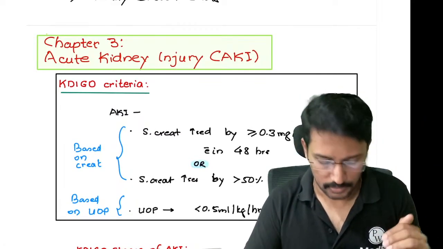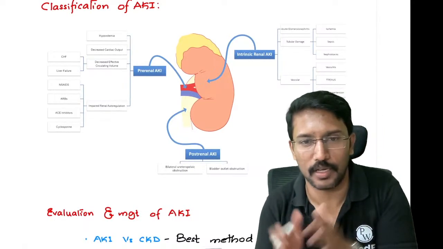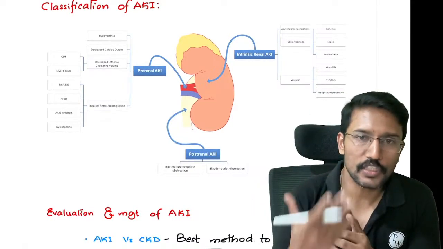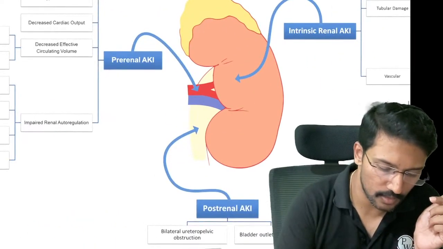Now what do we need to understand? We need to understand the causes of acute kidney injury. What can cause injury to the kidney in an acute manner? The causes of acute kidney injury are divided into 3 groups, as you know, right? We call the first one pre-renal acute kidney injury.